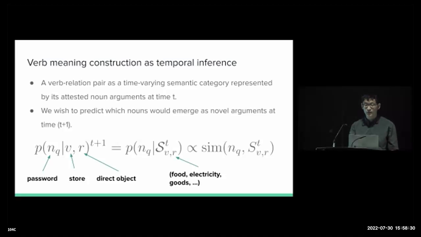And we wish to predict which nouns could emerge as novel arguments for a verb under this syntactic relation R at time t, and we model this probability of association to be proportional to the overall semantic similarity between this novel noun and the support set of each candidate novel noun, of each candidate argument. We're going to call this novel argument, that is this NQ here, a query noun.